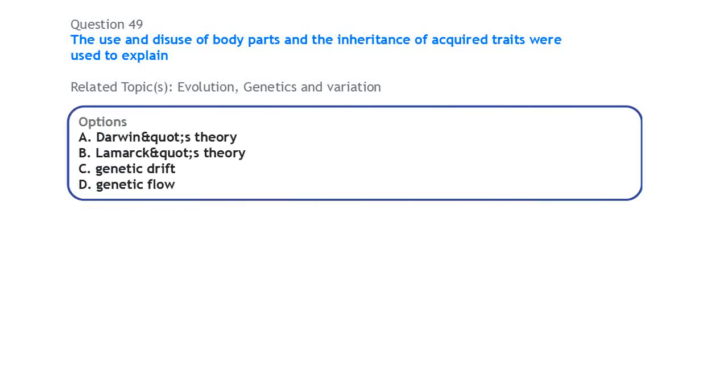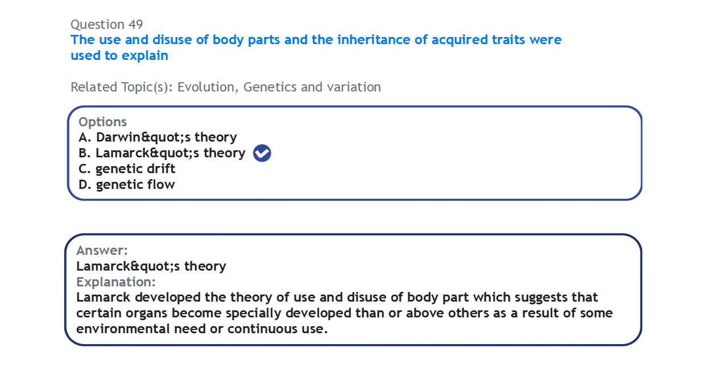Next question on evolution. The use and disuse of body parts and the inheritance of acquired traits are used to explain Lamarck's theory. This was Lamarck's idea that certain organs in the body will become specially developed above others as a result of their continuous use. For example, let's say a person keeps practicing football. Over time, the main part of the body that functions in that is the legs, of course. So over time, that person will become very good at the use of his legs in playing and all of that.